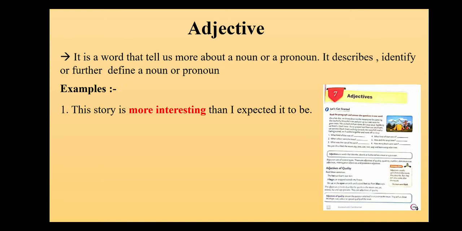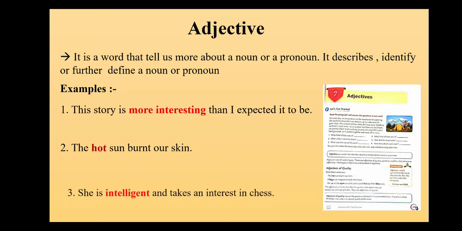Suppose if we see the example, this story is more interesting than I expected it to be. So here my word more interesting is describing the noun story, isn't it? So definitely more interesting is my adjective. The same goes with the second example. The hot sun burnt our skin. Yes, so when we read this sentence, children, the word hot is describing the quality of sun. So that is why it is said to be my adjective.